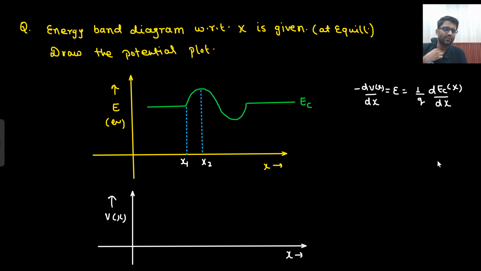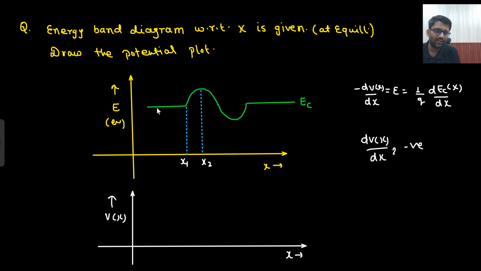So between x1 to x2, what do you see? The slope is positive, so this value will be positive. That means the electric field will be positive. If the electric field is positive, that means dVx by dx will be negative. That means Vx will be decreasing.